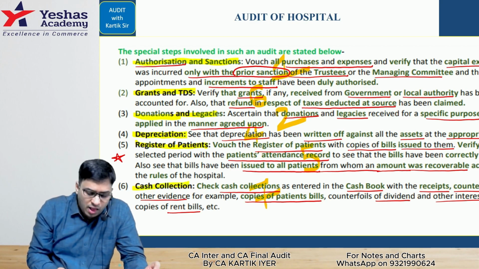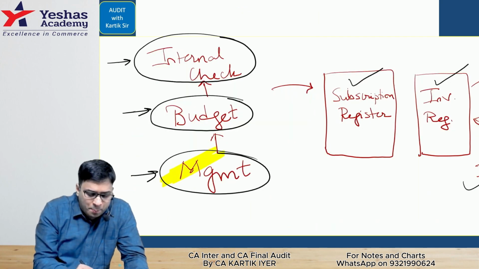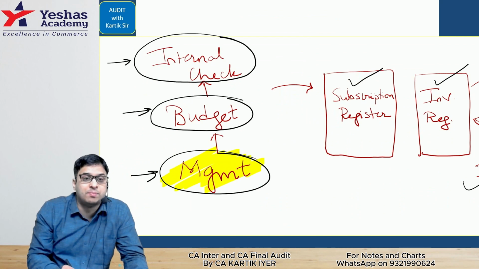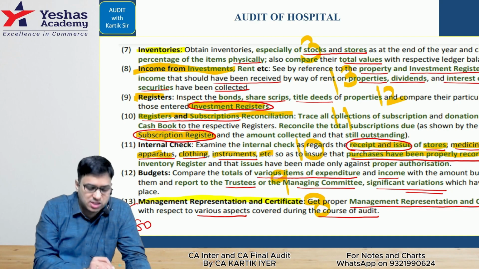Simple. Now, what do the four boys do? They form a management committee. With this, we'll remember management representation and certificates, which you can see is this point, certificate, this area.